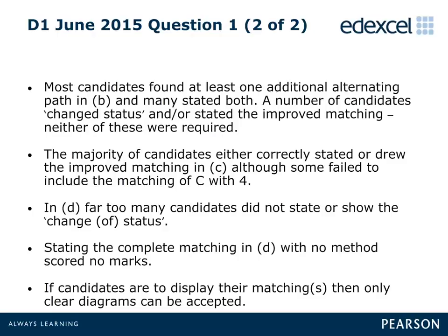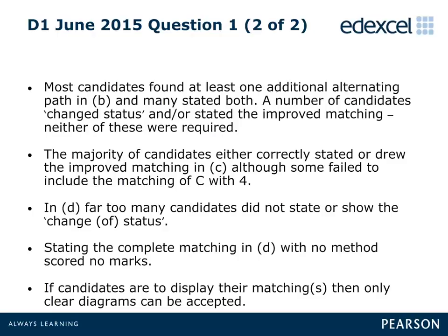In Part B, the majority of candidates could correctly find at least one of the two correct alternating paths, although some repeated the path stated in the question. Also in Part B, instead of simply stating the alternating paths as requested, many candidates changed the status of their alternating paths and stated the corresponding improved matchings. None of this additional work was necessary, and must have been incredibly time-consuming for the candidates.